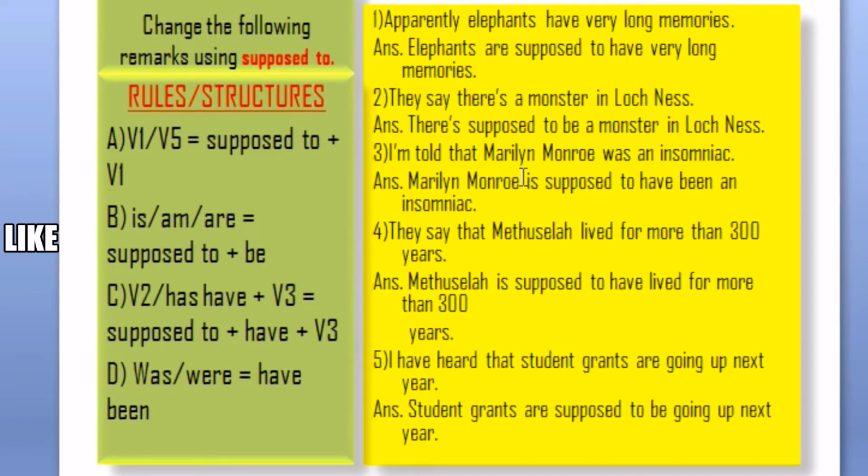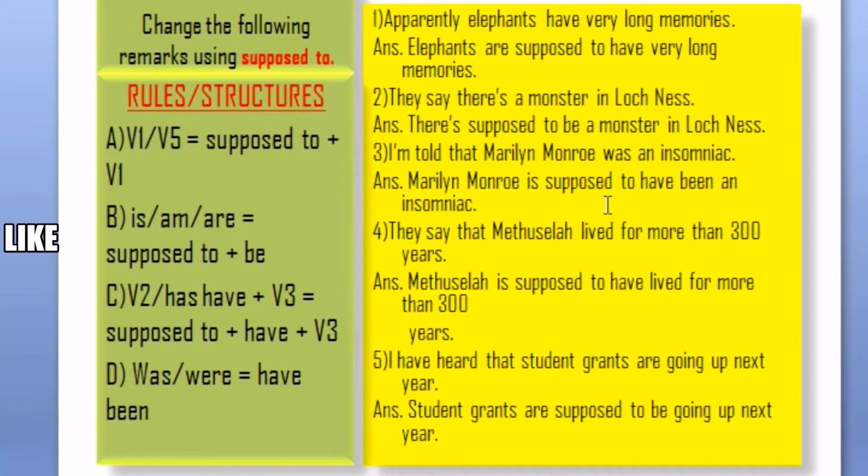Number 3, I'm told that Marilyn Monroe was an insomniac. Here, analyze this sentence, my dear. Question number 3, I'm told that Marilyn Monroe was an insomniac. So, Marilyn Monroe was is equal to have been. You can see here, that is why Marilyn Monroe is supposed to have been an insomniac. Was is equal to have been.